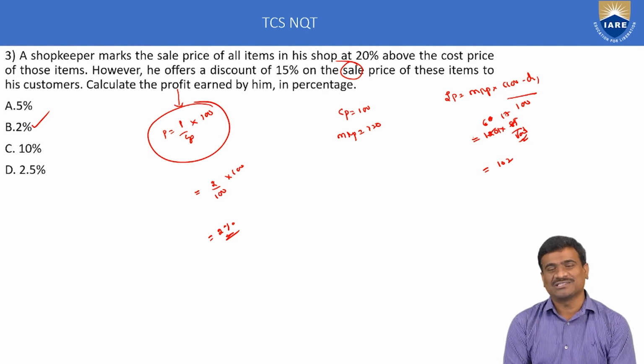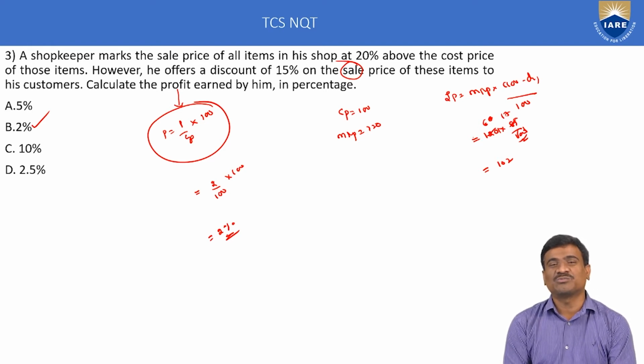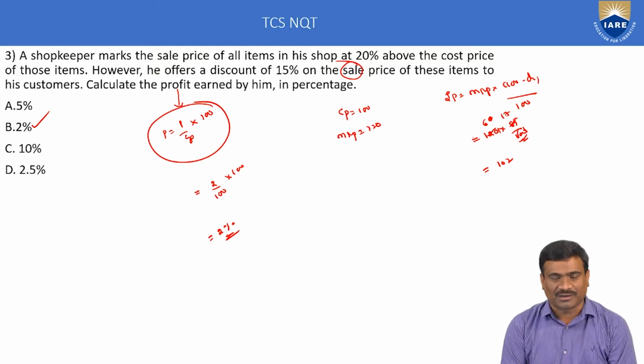Discount percentage is discount by MRP into 100. This is about profit and loss concept. You may write any TCS NQT test pattern. Minimum 1 mark only MRP concept. Remaining 1 mark general concept. Total 2 marks only profit and loss concept. Okay, here completed. Marked price concept only completed. 1 mark covered in TCS NQT pattern.